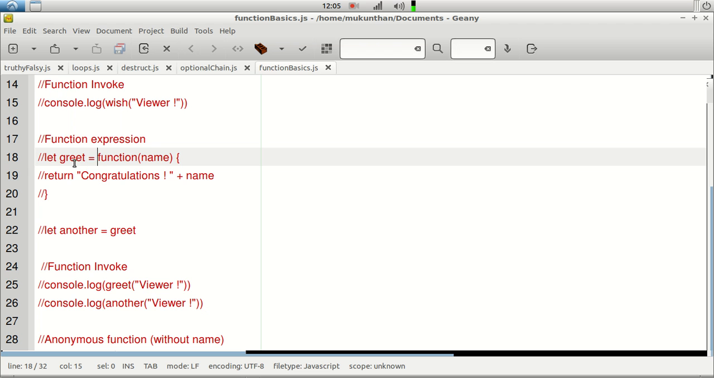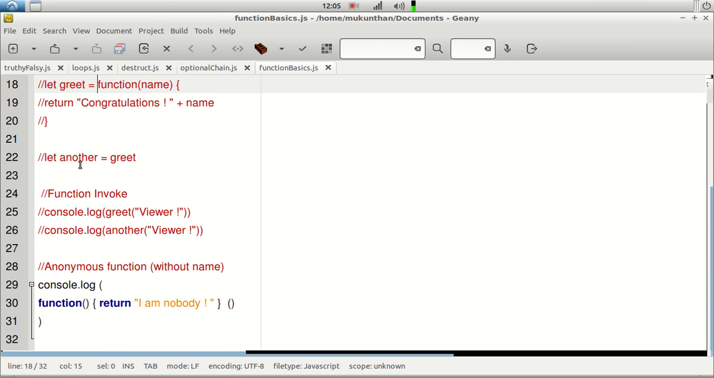Why? Because we are assigning. Why? Because we need to use it in the later stage. But some places you need to use it as it is. When you create the function, you will be using that at once.